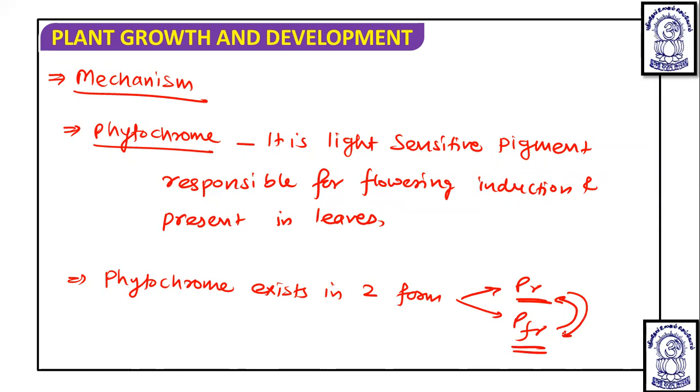Okay, so if you talk about them, PR and PFR. Actually, PFR is an active form which controls the majority of physiological processes, and PR is the inactive form.